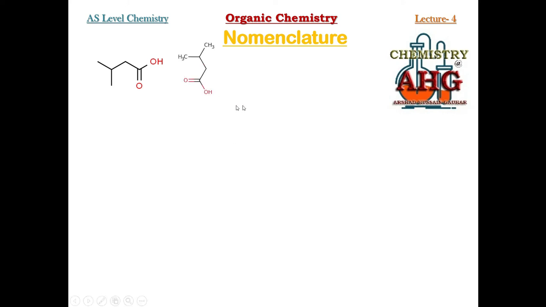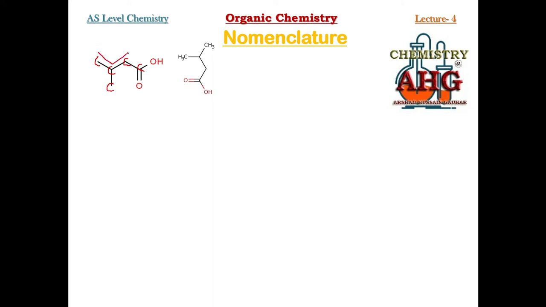It is the same structure. Now if I name this structure for you, you can see how many carbon are in the straight continuous chain. There are 4 carbon. In total there are 5 carbon. So what can be the longest chain?